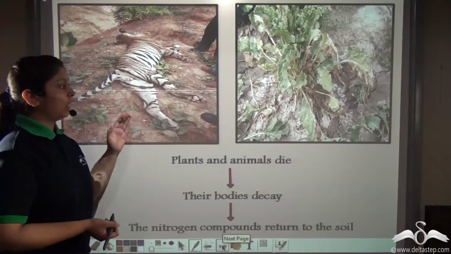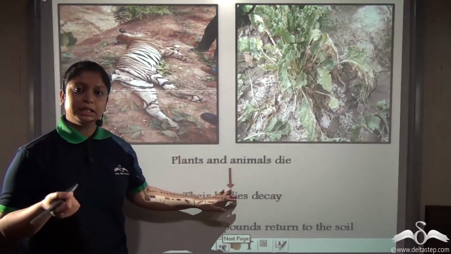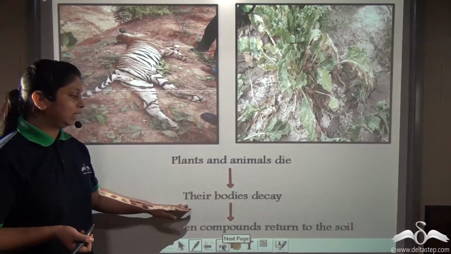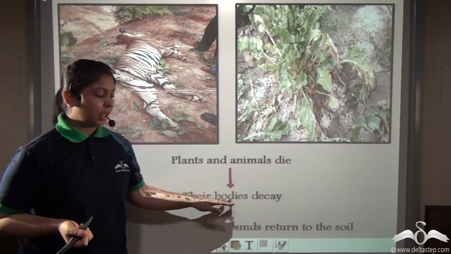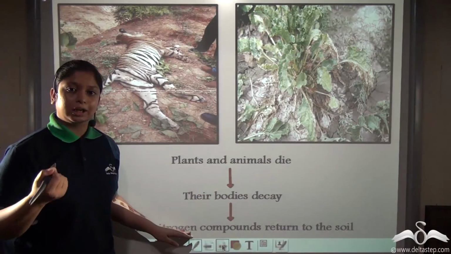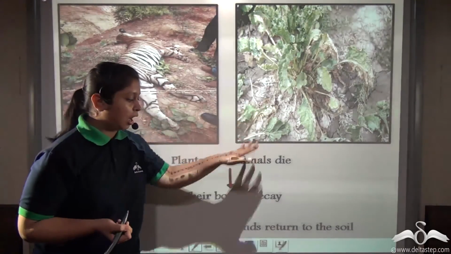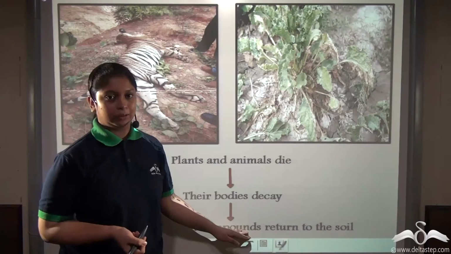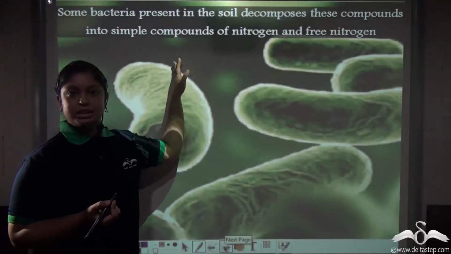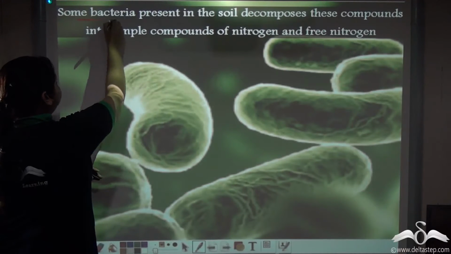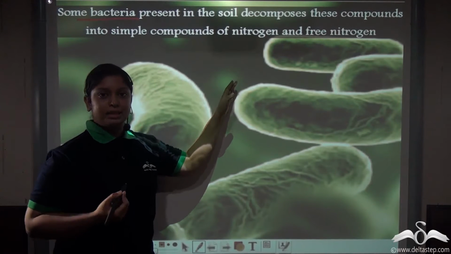So gradually animals and plants die and their bodies are decayed in the soil. This decaying process is done by certain soil microorganisms, and after decaying, the nitrogen compounds that were present in the bodies of animals and plants are returned to the soil. There are bacteria in the soil which break up the dead bodies of plants and animals.